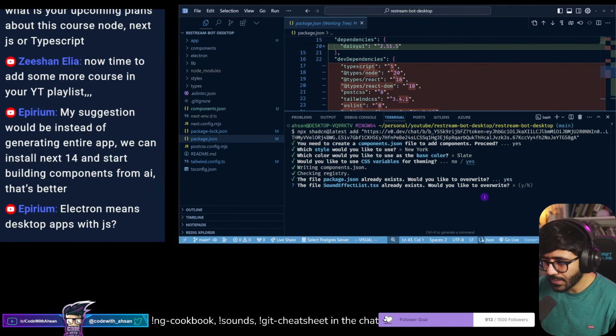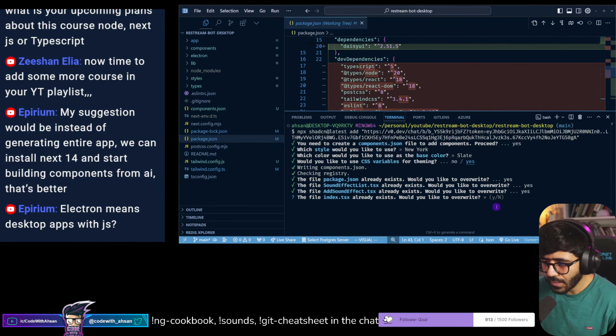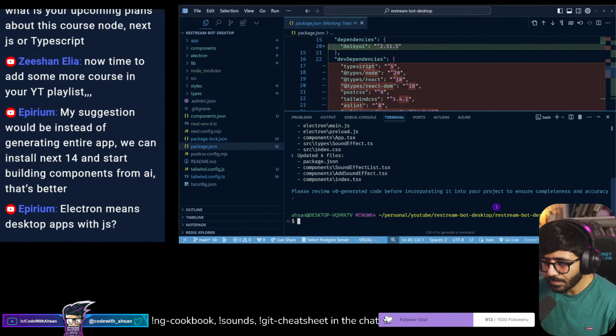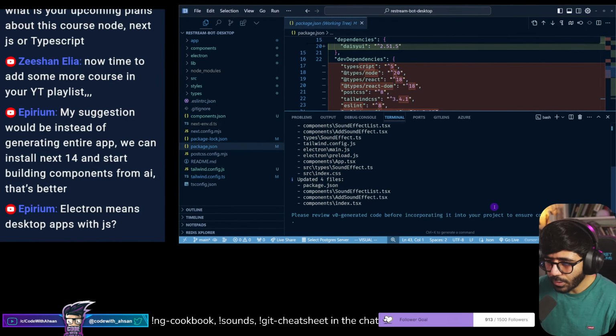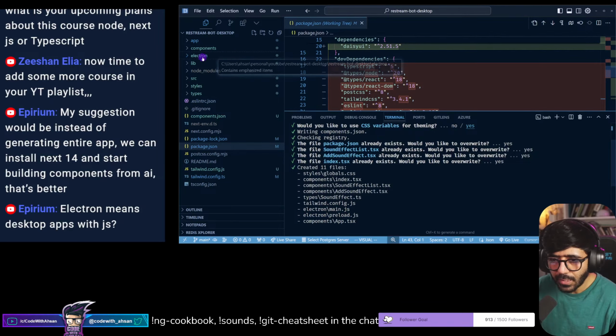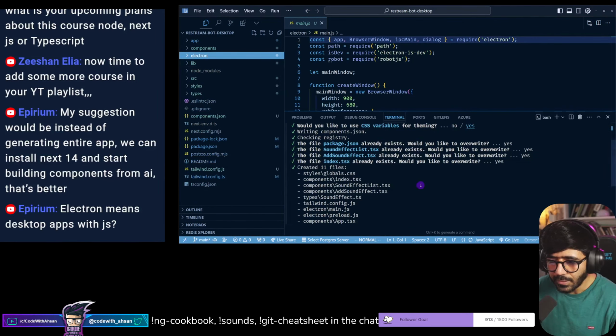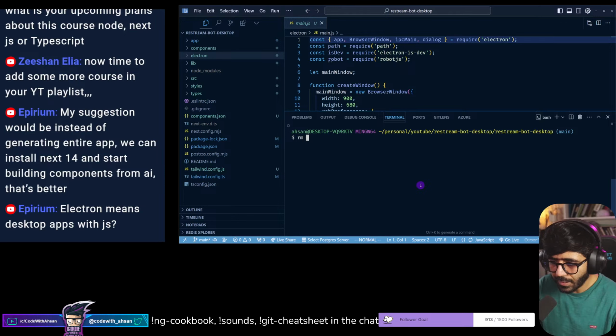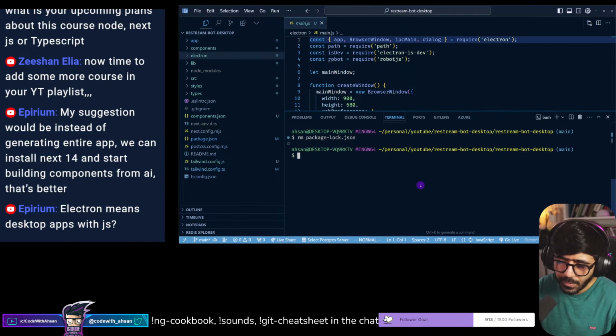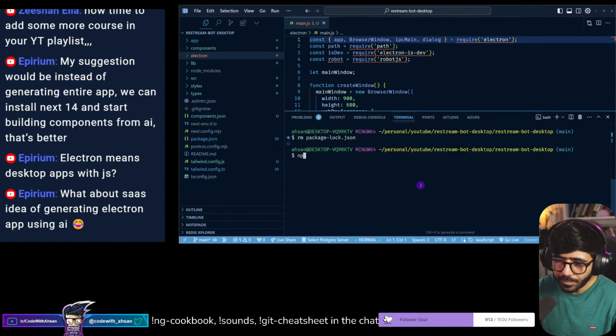Override, yes, yes, yes, yes. Okay, so updated 4 files and added some updated files as well. I'm gonna remove again package-lock.json, and then we can run npm. We're also going to remove the node modules.